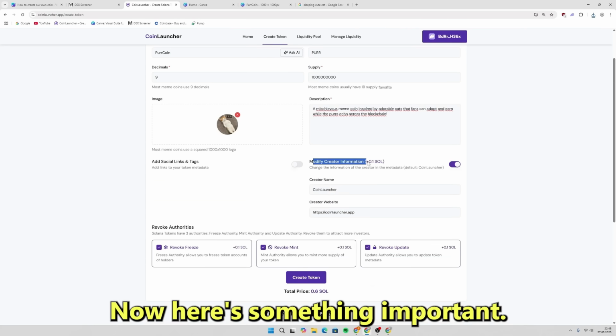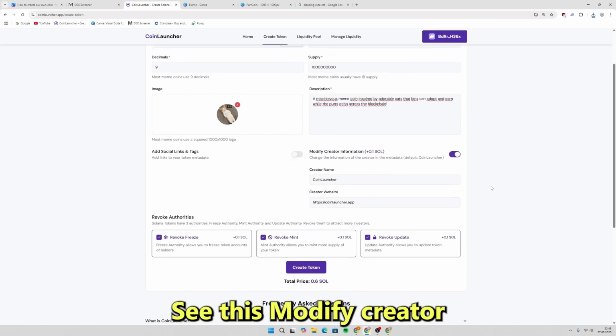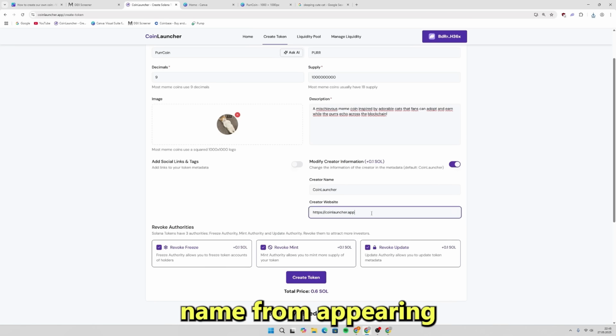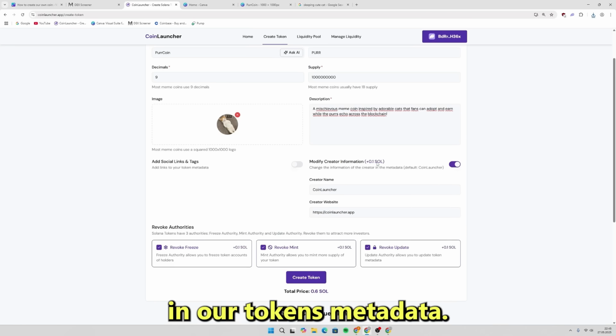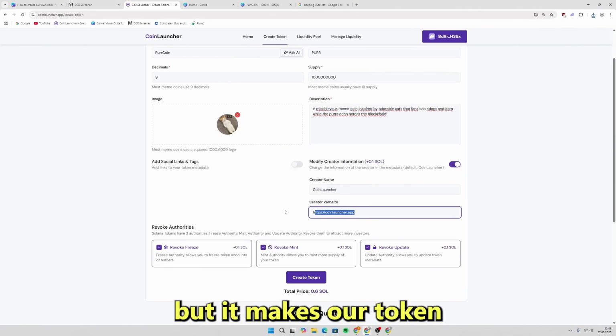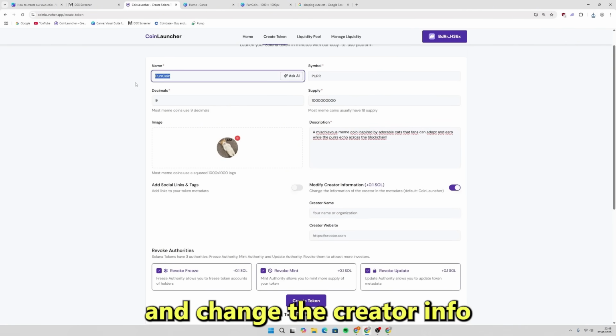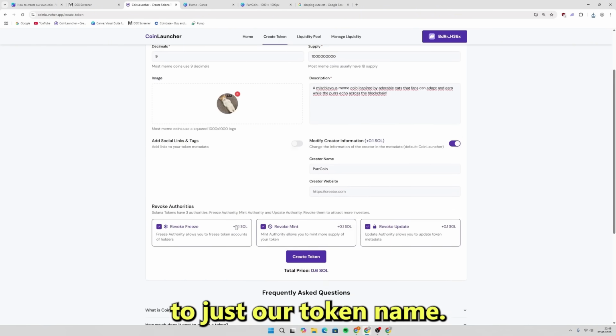Now here's something important. See this Modify Creator Information option? If we enable this, we can remove CoinLauncher's name from appearing in our token's metadata. It costs a bit extra, but it makes our token look more professional. I'm going to enable this and change the creator info to just our token name.